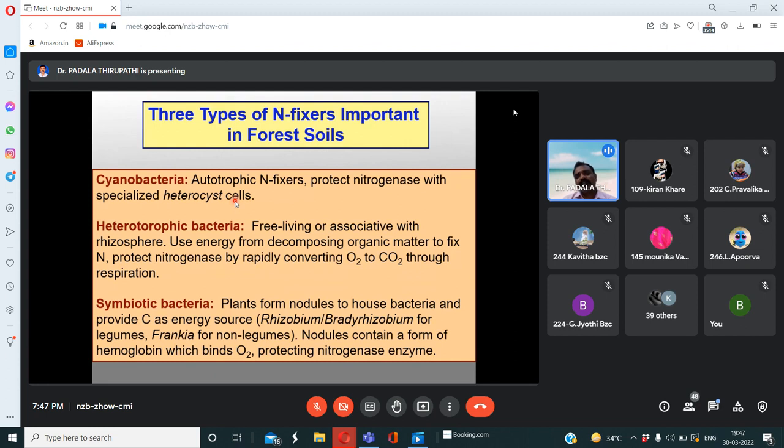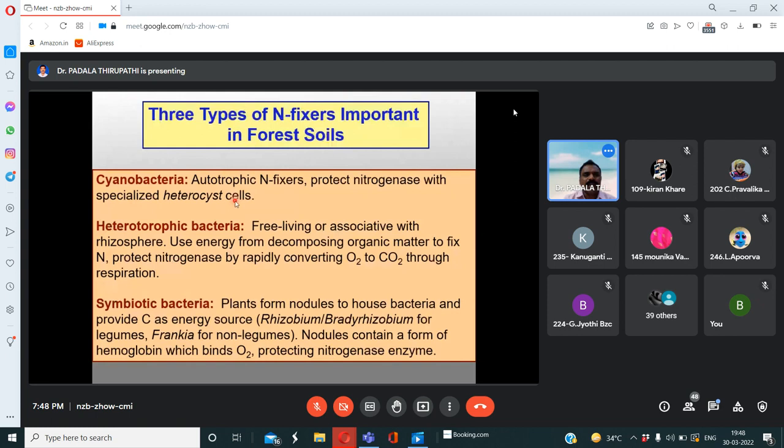Then the third type of nitrogen fixers are symbiotic bacteria like Rhizobium and Bradyrhizobium for legumes, and Frankia for non-legumes, even though the nodules contain a form of hemoglobin which binds oxygen and protects nitrogen fixation. So what we discussed in the previous slide, the nitrogenase enzyme is oxygen sensitive. So hemoglobin acts as an oxygen scavenger. Remember, my dear friends, the oxygen scavenger is hemoglobin.